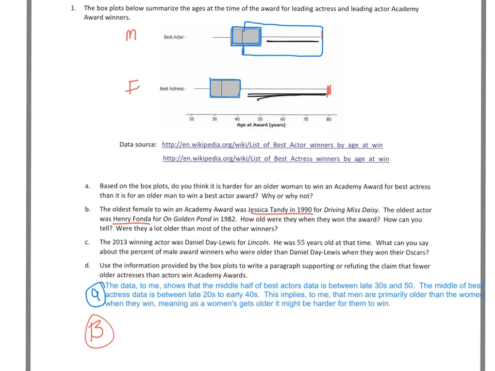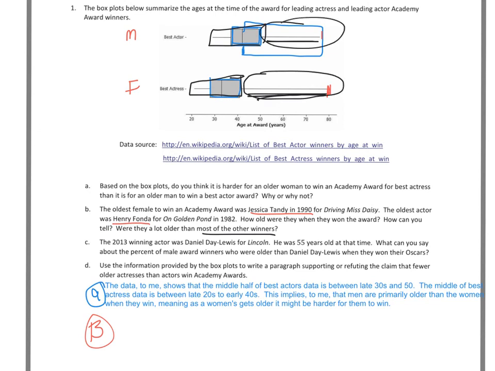I would say that they are much older than most, because that's what it says, most of the other winners, simply because the middle or 3/4 of the winners are much lower on the age scale than these two actors, more so for the women than the men.